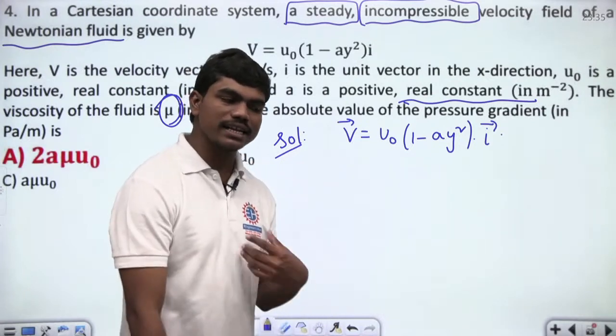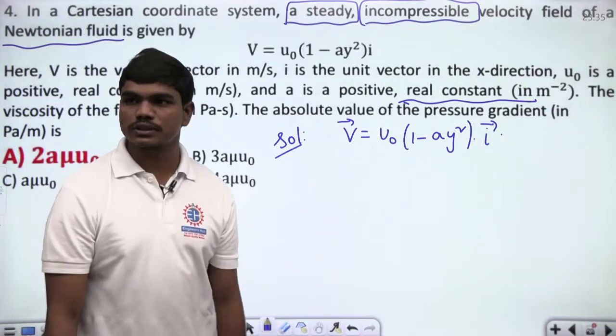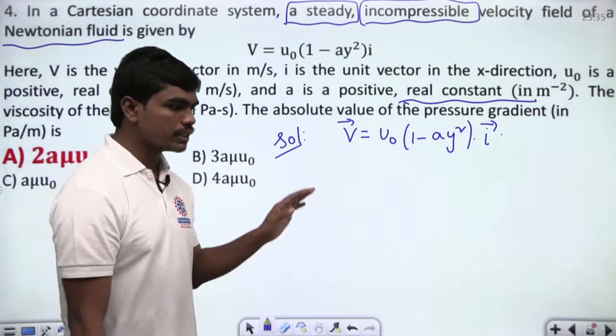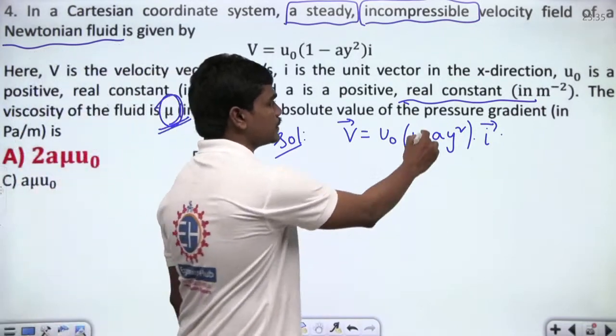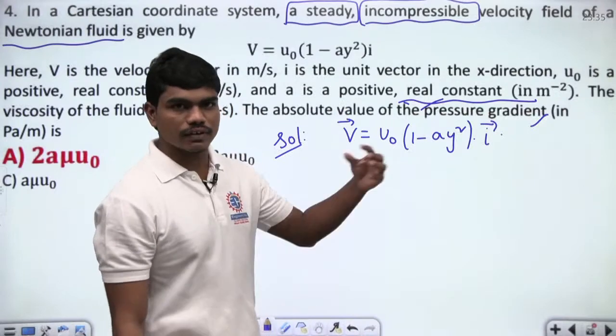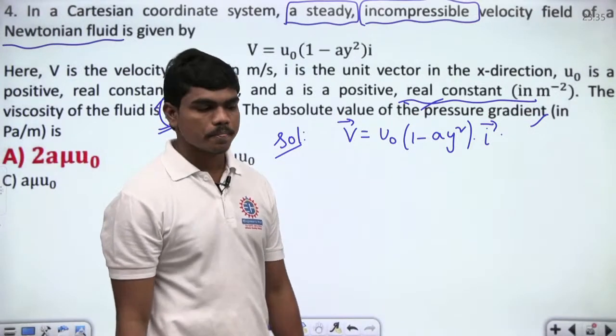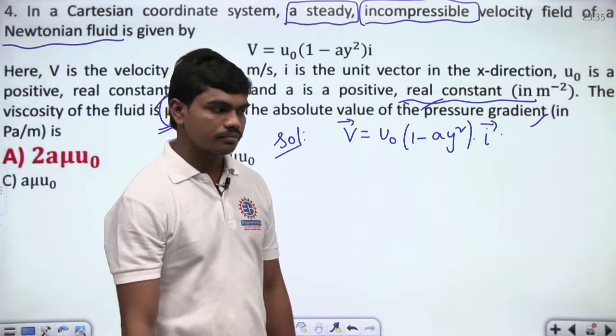Yes or no? Please respond. Because it's clearly given there is some effect of viscosity on the flow, and also there is some pressure gradient that's existing. Can I use the Navier-Stokes equation for the solution of this? Yes or no? Please do respond.